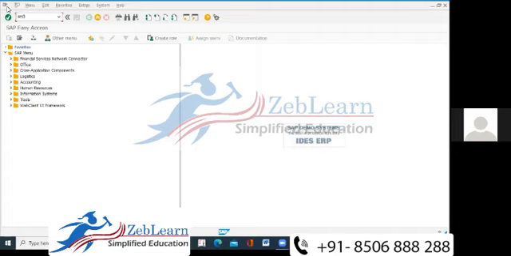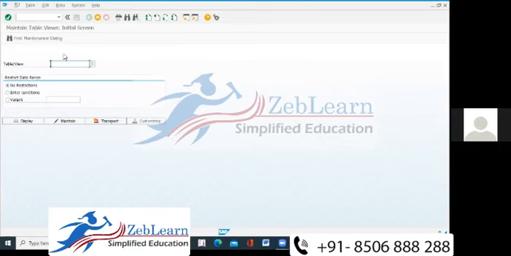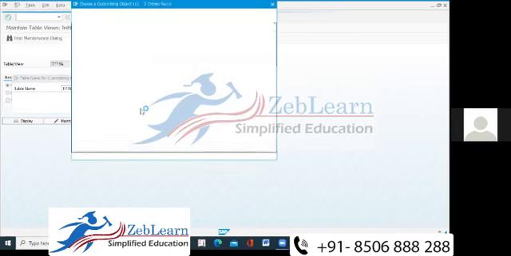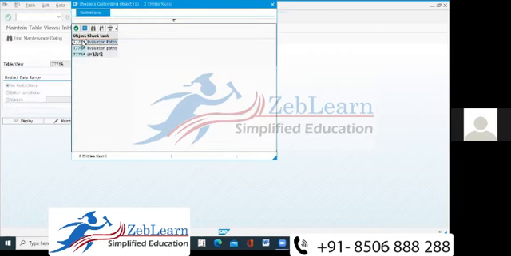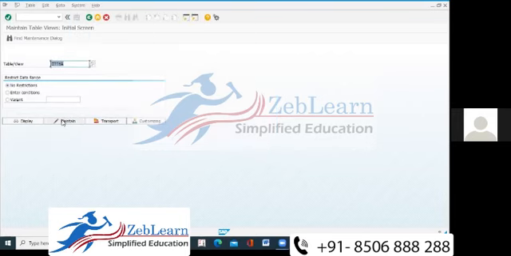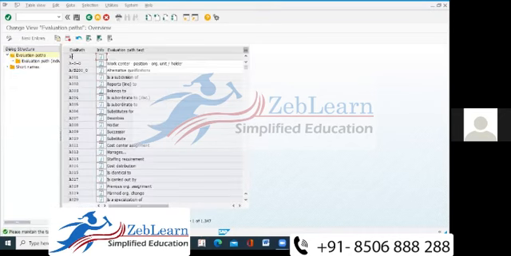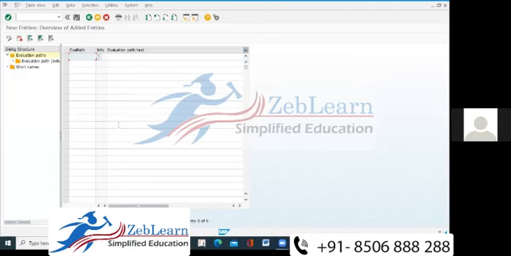SM30. For creation of an evaluation path or relationship, we will use the T-code SM30. We need to access the table. What is the table name? T778A. Okay, T778A. Then we need to go to maintenance dialog, tabulation path, then Maintain. Here we need to make a new entry first. Lots of standard entries are already available, and customized ones too, so we just need to create one according to our example.